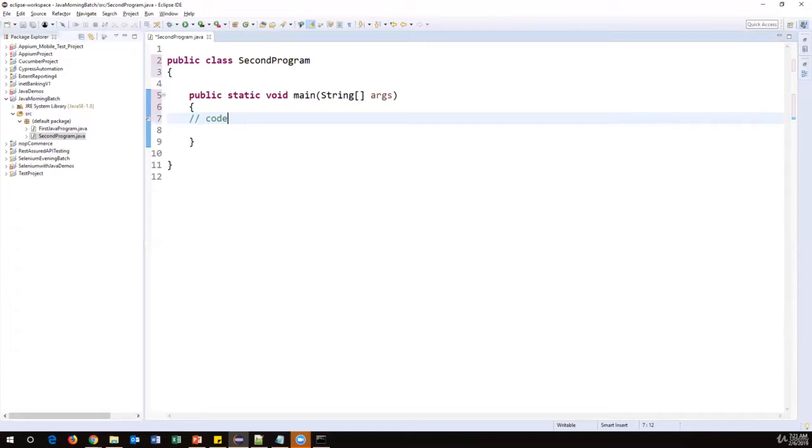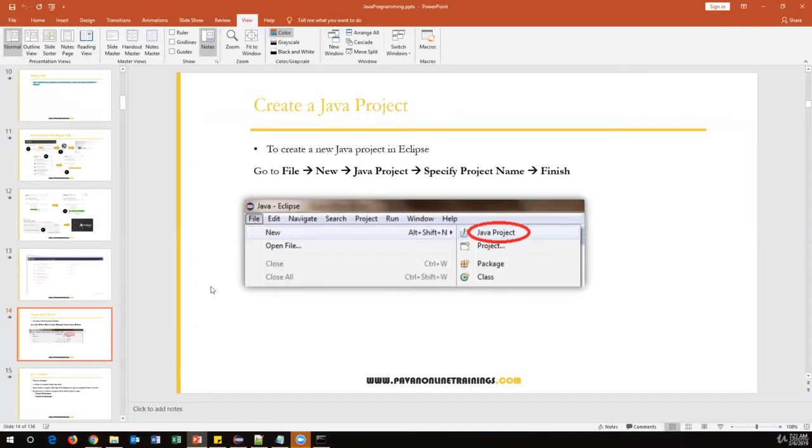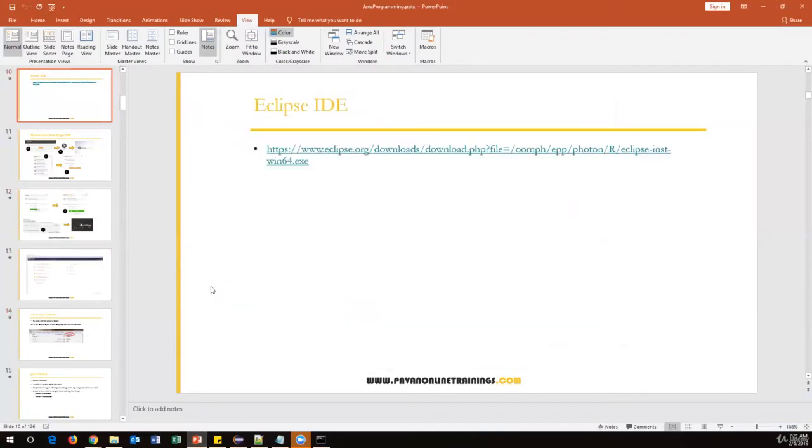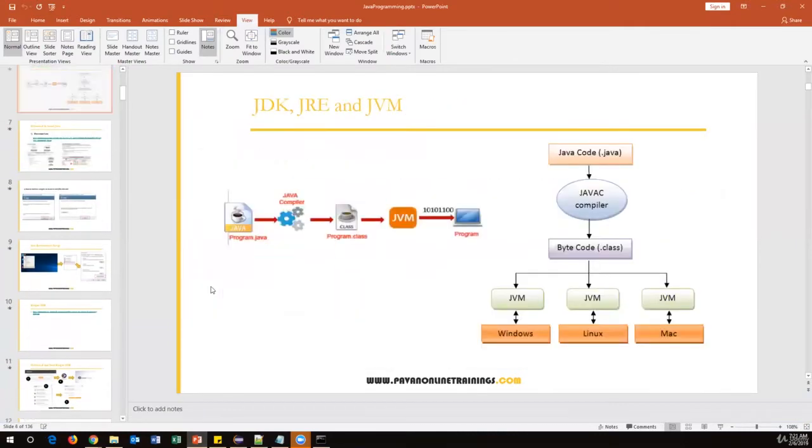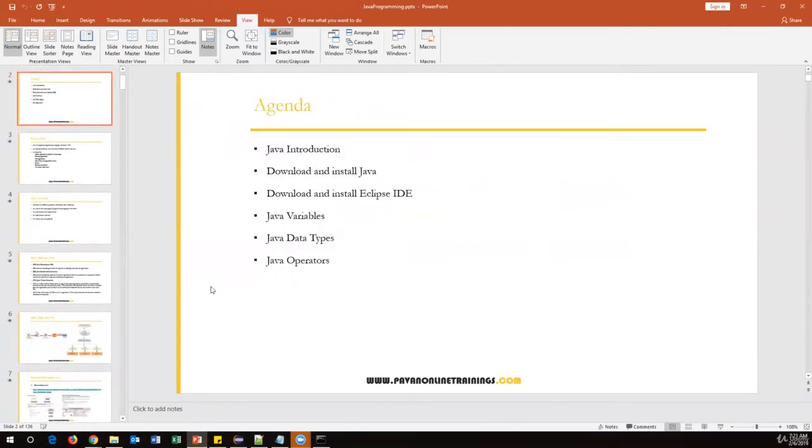All right, so we have seen how to configure Java, how to configure Eclipse, how to write a basic Java program in Eclipse. Now we are going to discuss a few important topics in Java. So they are Java variables, data types, and operators. So let us discuss Java variables and data types and operators.